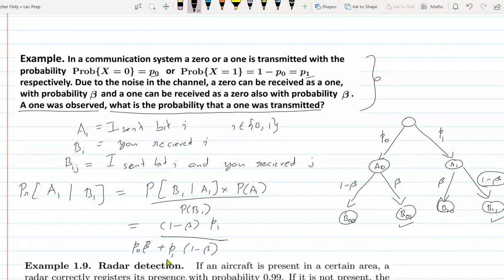Is that clear? We just applied the formula. Once you visualize it in terms of the tree and write down the events correctly, it's a simple problem. Any questions regarding this?